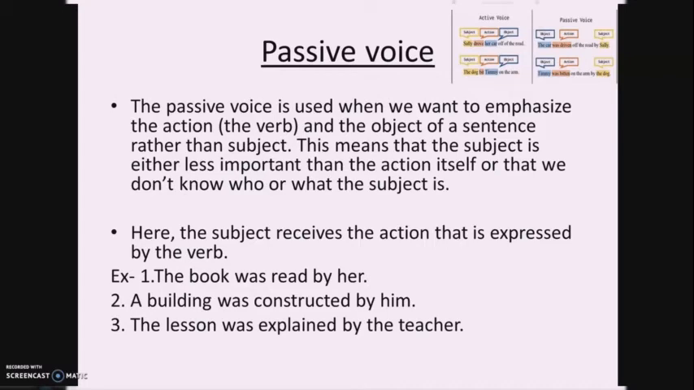Let us go through the examples. The book was read by her. A building was constructed by him. The lesson was explained by the teacher. So when we change the sentences from active to passive, we have to interchange the subject and the object. So when we change from active to passive, we should also keep in mind the tenses. That is very important.